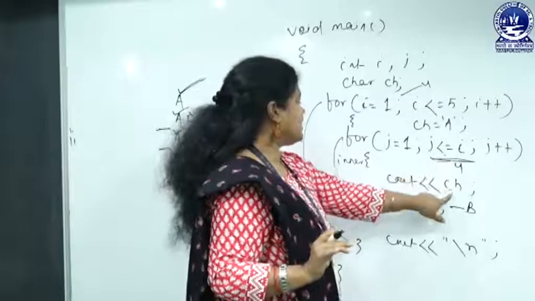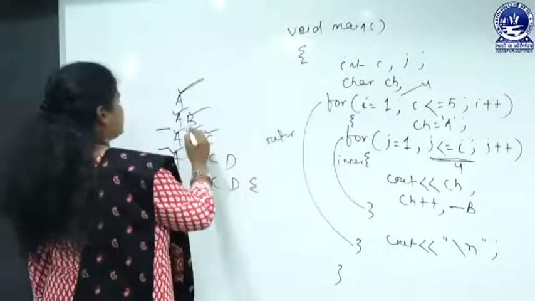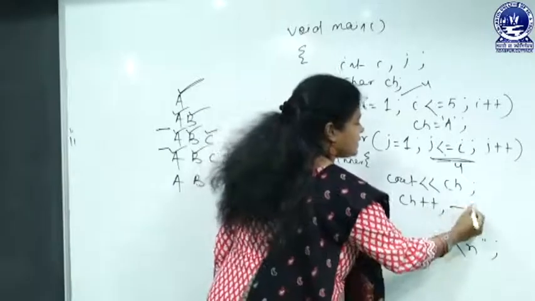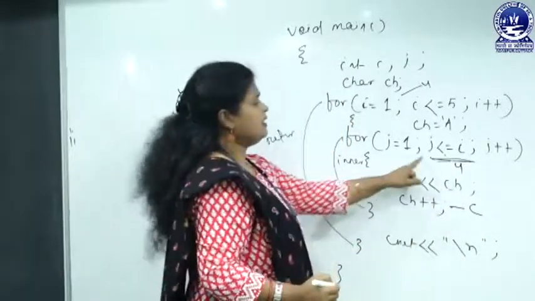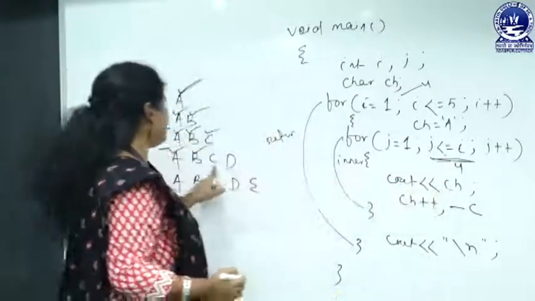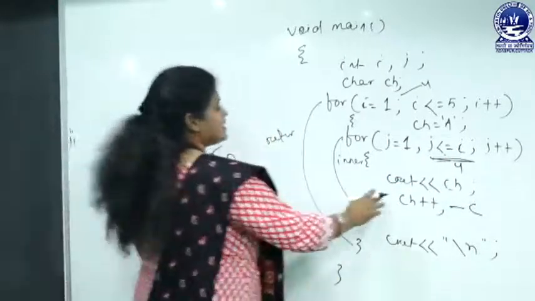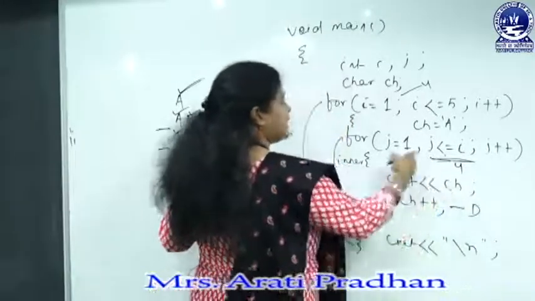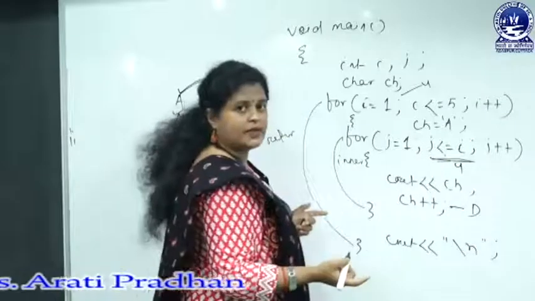So cout ch, and we will get B here, then ch++, now ch is C, this condition is true, okay. Cout ch, we will get C as output, then ch++, now the ch value will be D. Again this condition is true, yes obvious, why?